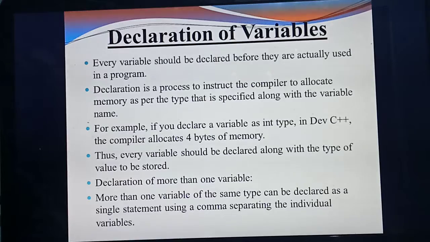Understood? Okay. So each and every variable you should declare with a type. Sometimes a variable will be a character. If you are using characters A, B, C, D, you should use the character type. If you are using normal integers, you should declare the variable as int. Sometimes you are using point numbers like 5.6, 10.5, then you should declare the variable as float. Understood? So before you use a variable, you should declare which type that variable belongs to.